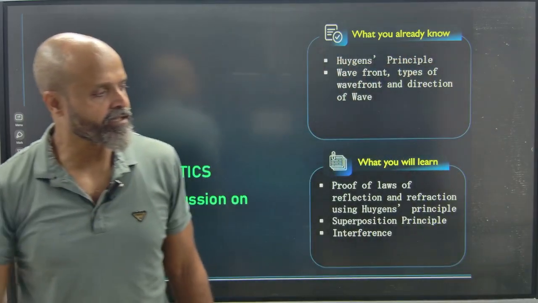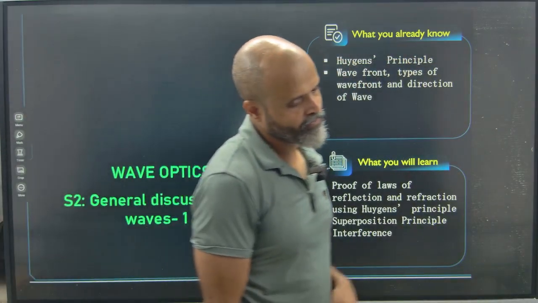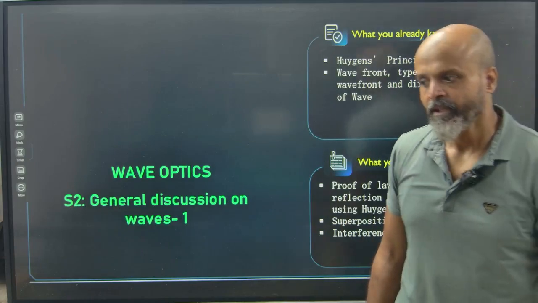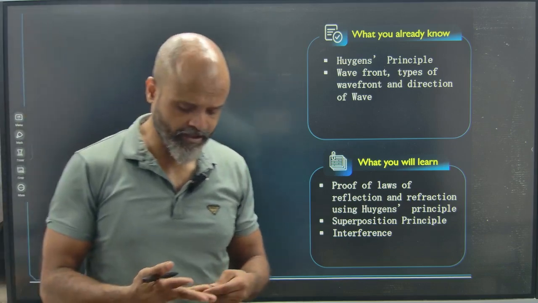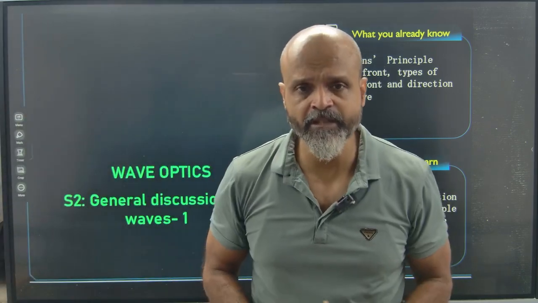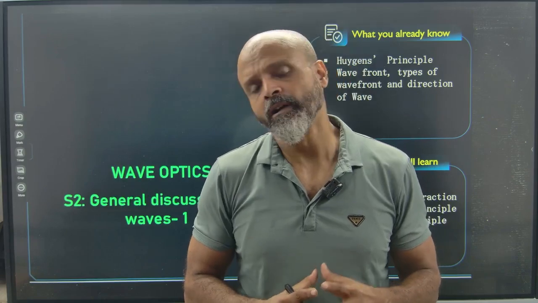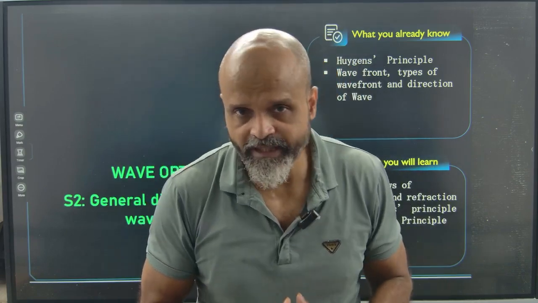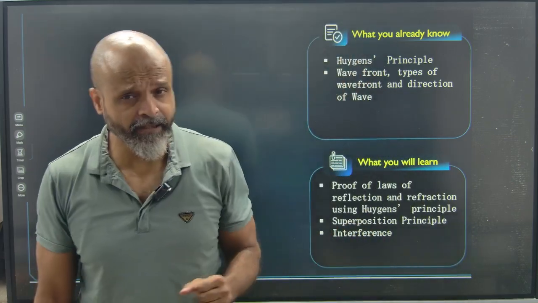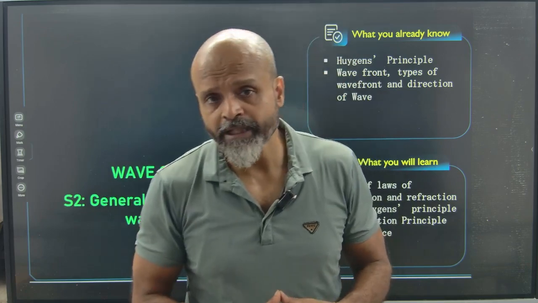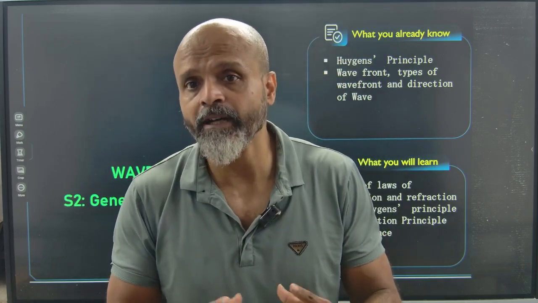Alright, people, so we'll start, rather continue, with wave optics. And in wave optics, in the previous session, we had studied about Huygens principle. We have studied about how light behaves both as a ray as well as a wave. So in ray optics, we are just considering the particle nature of light. In wave optics, we are considering light to be a wave.